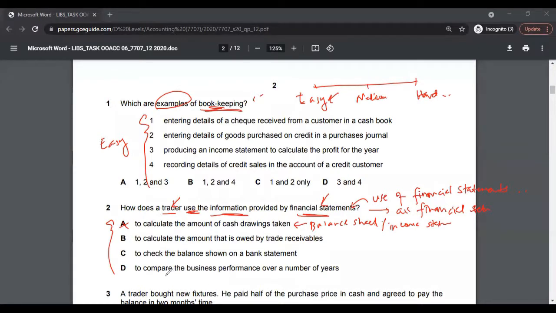So if you look at it, it's very apparent here. It's basically to judge business performance. So again, this question would fall into the easy spectrum.